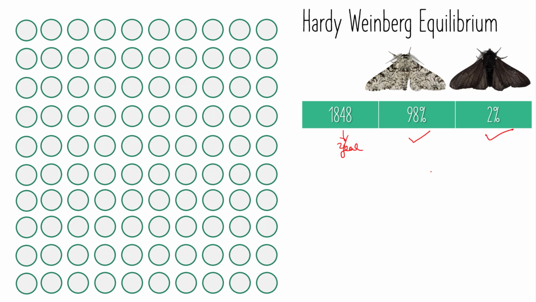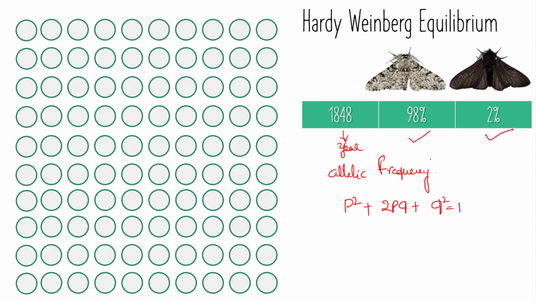So we can find the allelic frequencies by substituting into the Hardy-Weinberg equilibrium equation, that is p square plus 2pq plus q square is equal to 1.